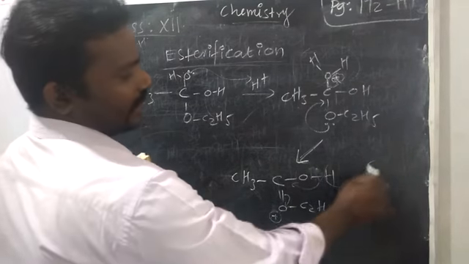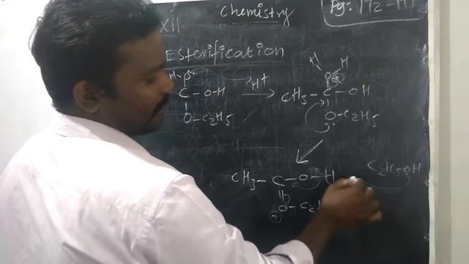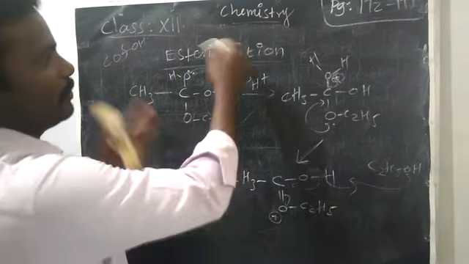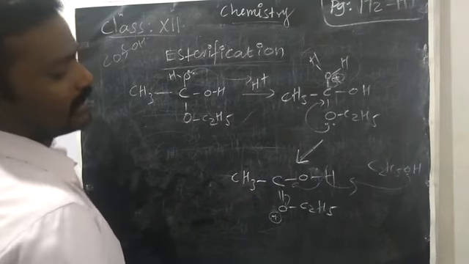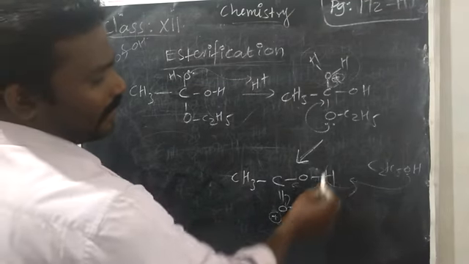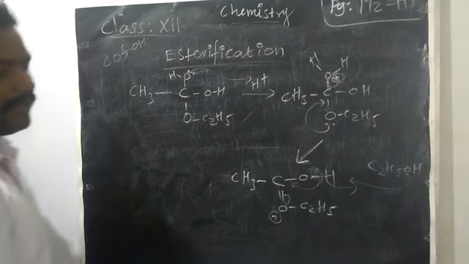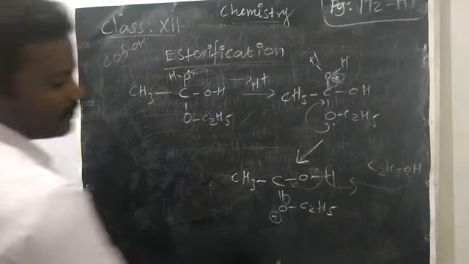For that, additionally, we are taking excess of ethyl alcohol. This lone pair electron will attract this hydrogen. Okay. For support, we will take 2 reactants. Excess of ethyl alcohol we have taken, so just consider that ethyl alcohol will accept this hydrogen. So this bond will migrate and form a double bond between carbon and oxygen. So this bond will neutralize this positive charge.